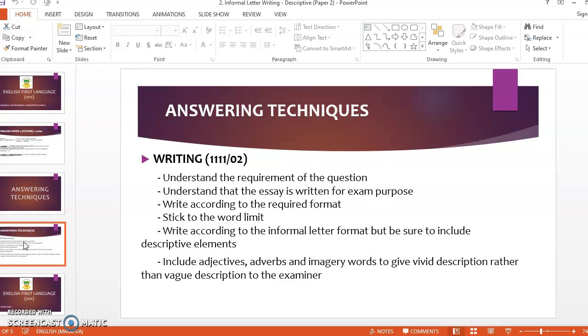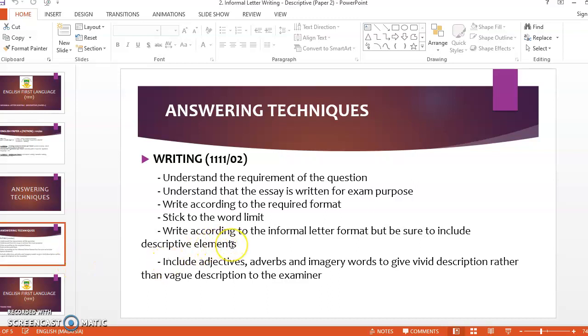Next, we have to stick to the word limit. Of course, this is a basic requirement. If the question is asking you to write between 300 to 350 words, please do not write anything less than 300 or anything more than 350. Let's try to adhere to between 300 to 350 words.